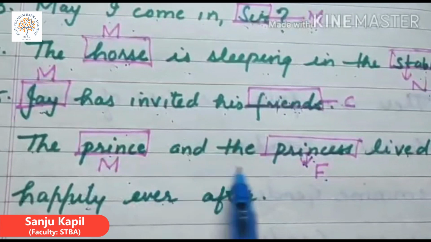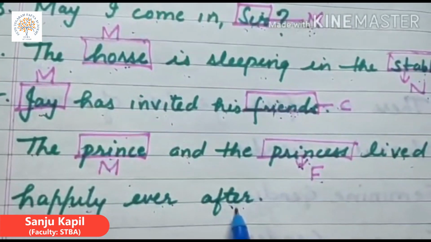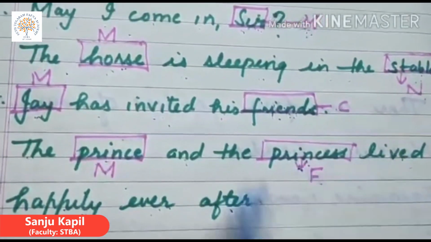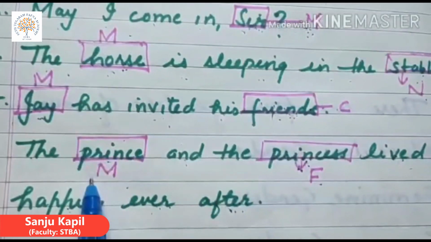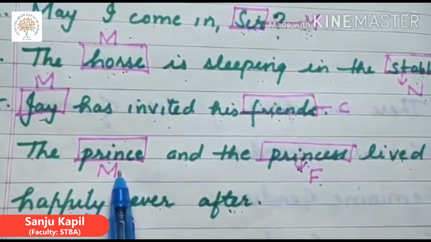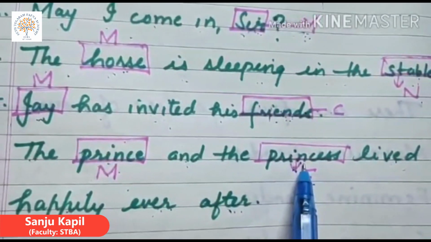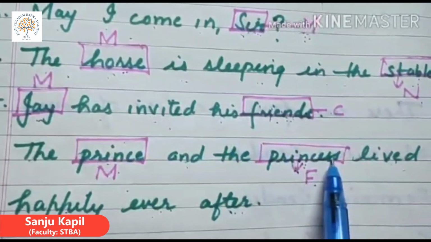The prince and the princess lived happily ever after. Prince is masculine gender and princess here is feminine gender. Prince is masculine and the feminine is princess.